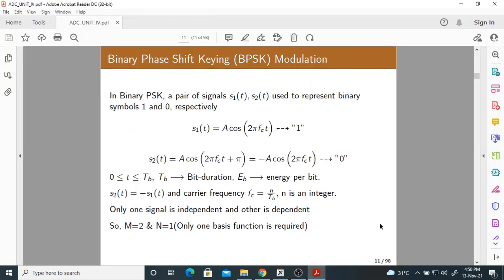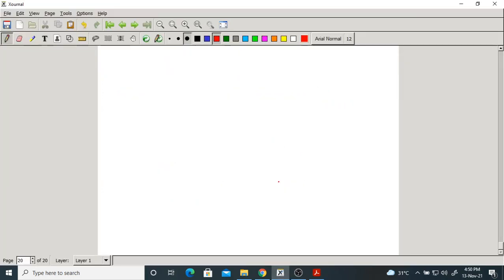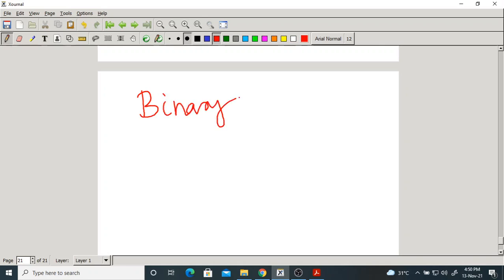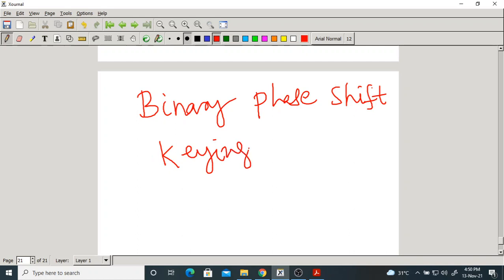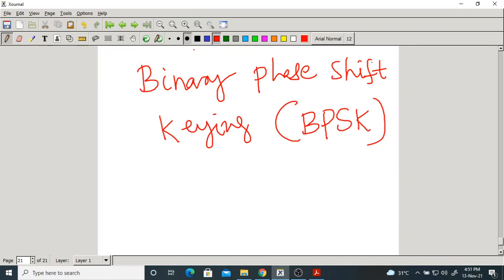Now let us get into the modulation technique. Binary phase shift keying modulation. What is the first modulation? Binary phase shift keying. In short form, it is called BPSK.